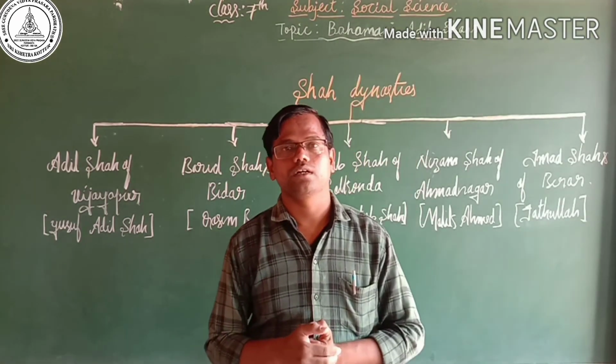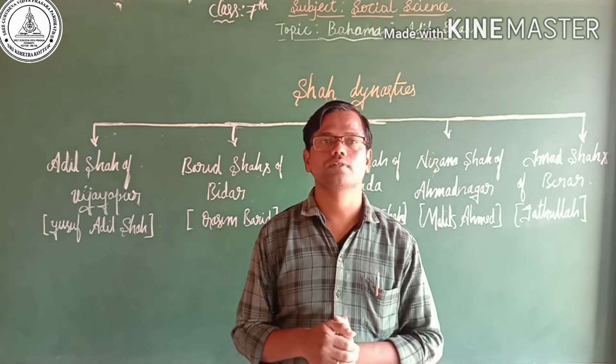Once again, a recapitulation of this class, my dear students.